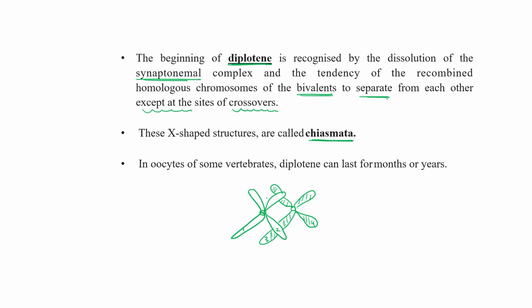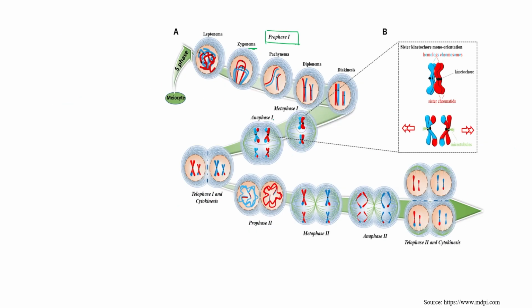This X shape structure, X shape, right? Again, the X shape structure is known as chiasma. Now, in diplotene, we can see the stage of crossing over as chiasmata. Okay, as chiasmata. Now, just see this diagram.